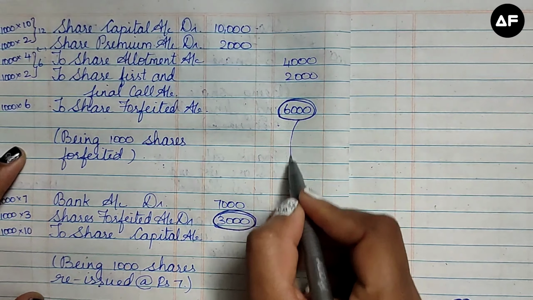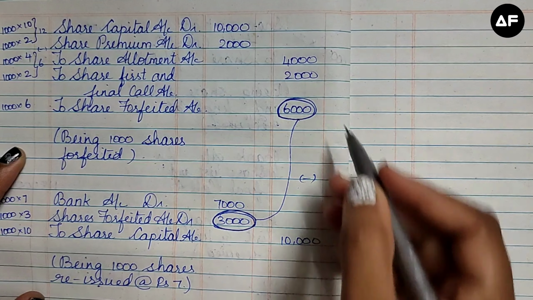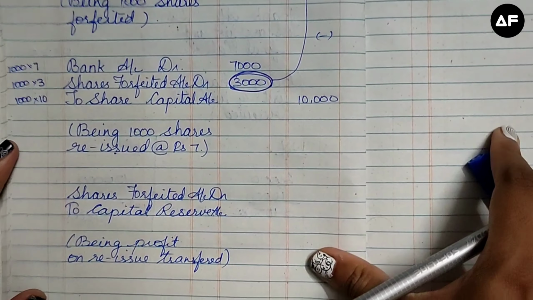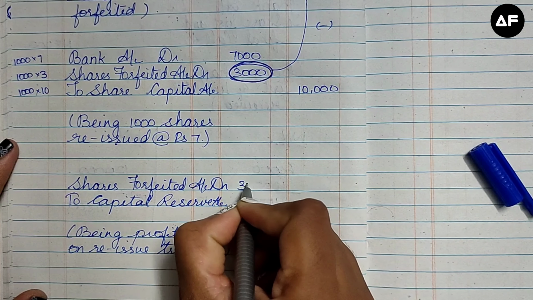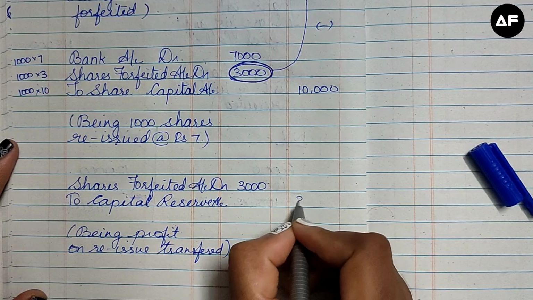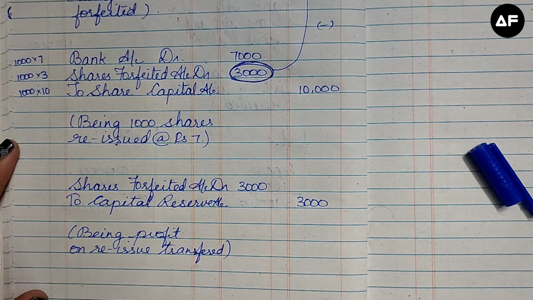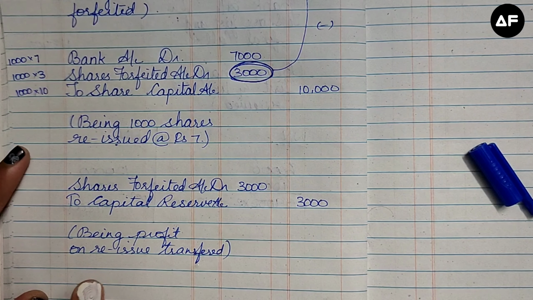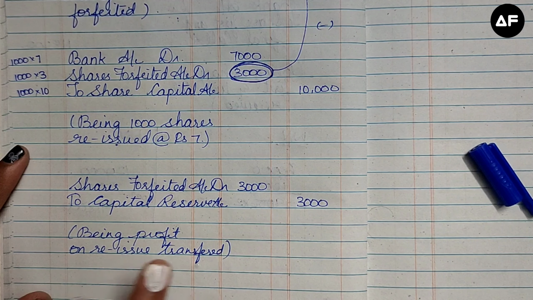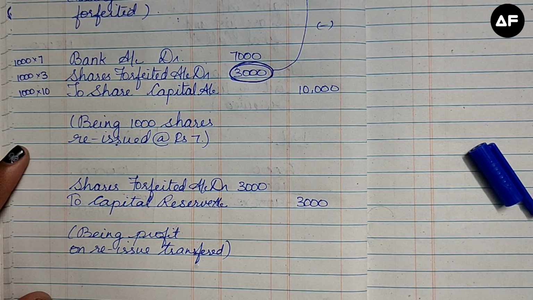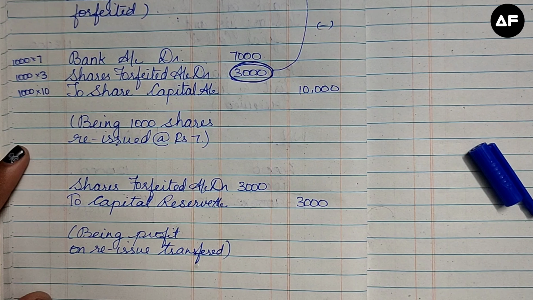You just have to subtract these two. So 6,000 minus 3,000 is going to be 3,000. That 3,000 is the profit out of reissue which is transferred to the capital reserve account. This is only applicable for the sums where the amount of shares forfeited and the amount of shares reissued are the same.